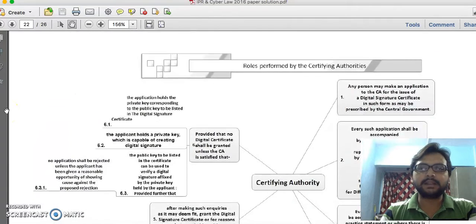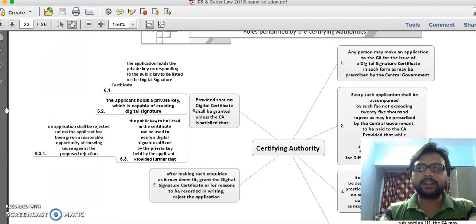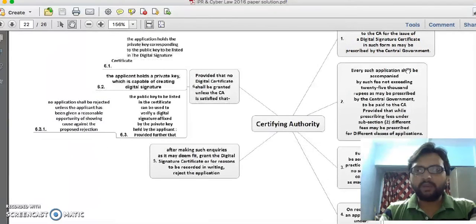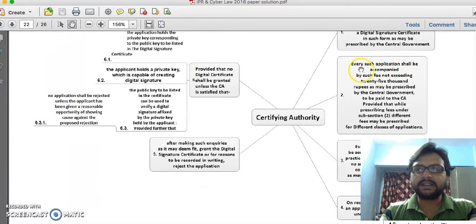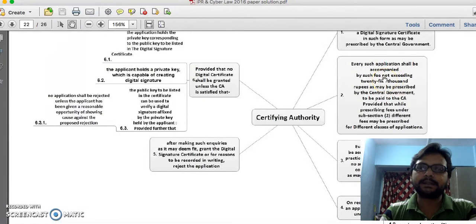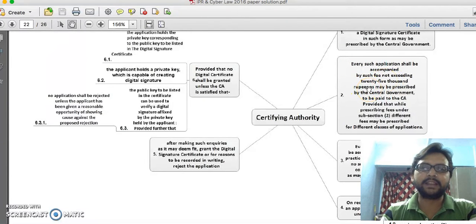Now we are going to discuss the rules for certifying authority. Any person can apply for this type of digital signature certificate. Now, what things are they going to consider? Every such application requires us to pay some fees so that they can officially process our documents. The central government decides the fees, not exceeding 25,000, and there are some clauses given here.